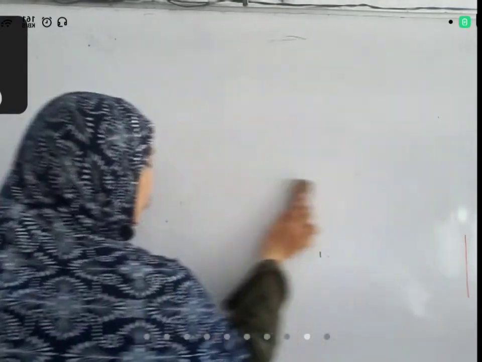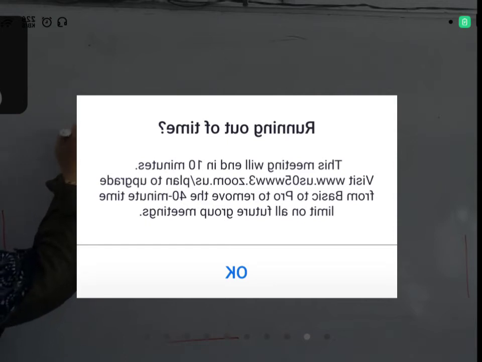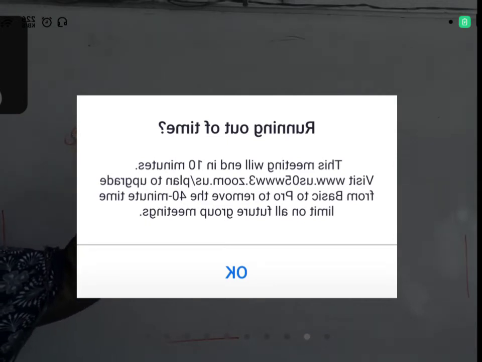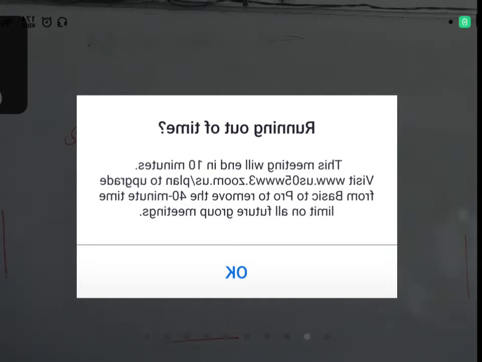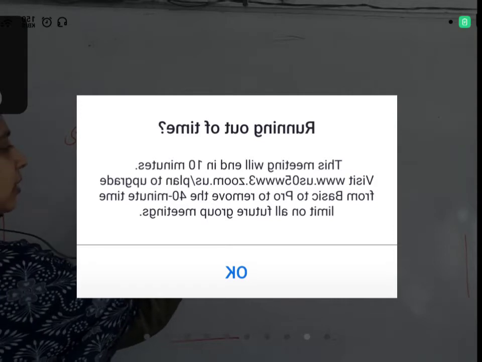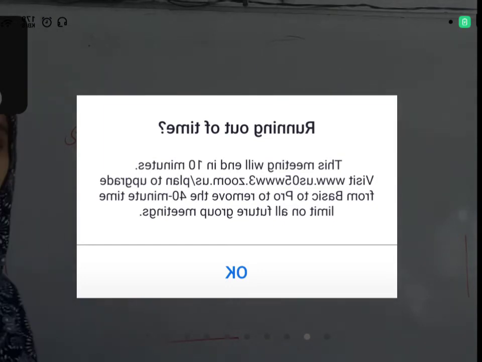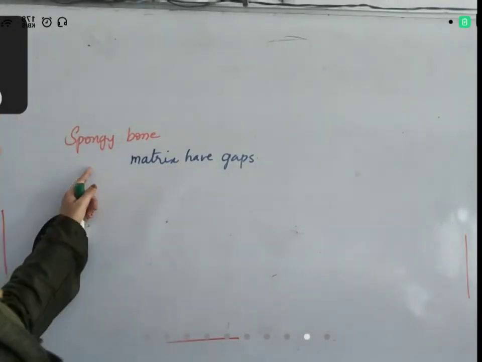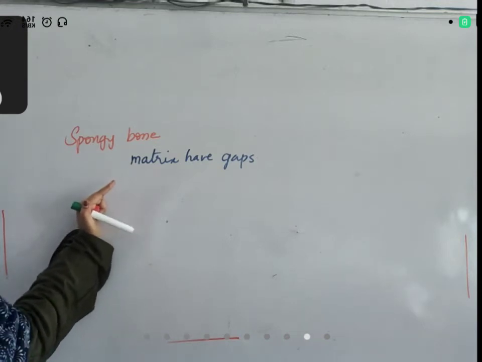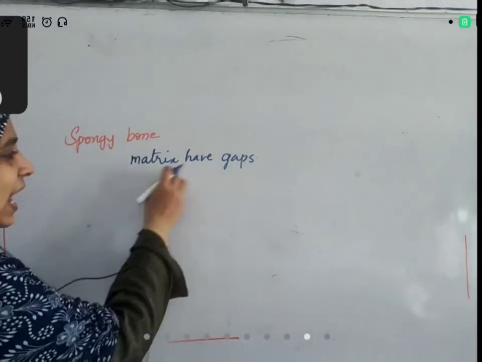Not all parts of bone are continuous. Sometimes there are some soft portions in bone called spongy bone. Spongy bone is a portion of bone in which the matrix has gaps, like a sponge has small gaps inside. It's not as soft as a sponge, but the matrix has gaps.